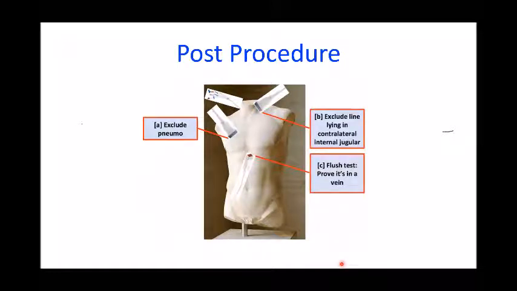In this flush test, agitated saline is pushed through the yellow port, and the subcostal or four-chamber window is taken. If the agitated saline reaches the right atrium and left atrium within 2 seconds, that means our line is well in place. If it is taking more than 2 seconds, there are certain doubts that it is not in place.